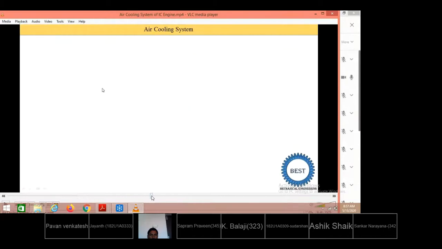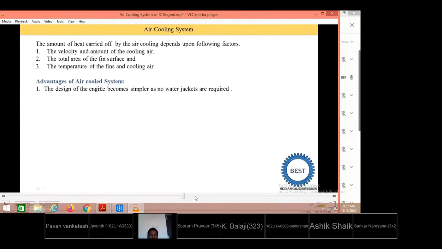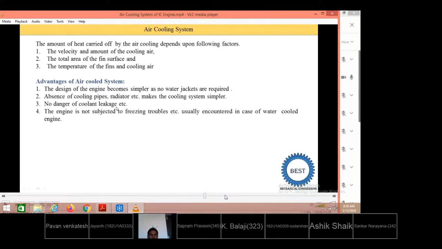The working of the air cooling system we have also discussed, and you have also gone through the steps given here. The advantages and disadvantages of the air cooling system we also discussed in yesterday's class.